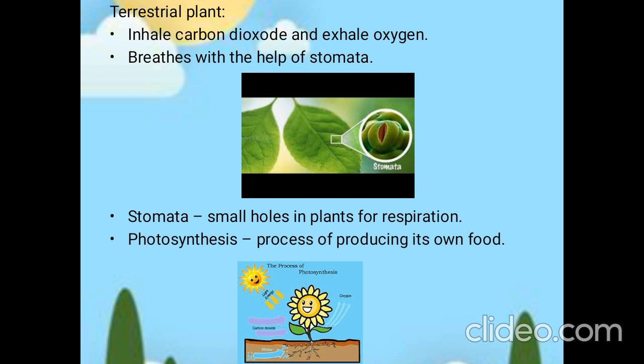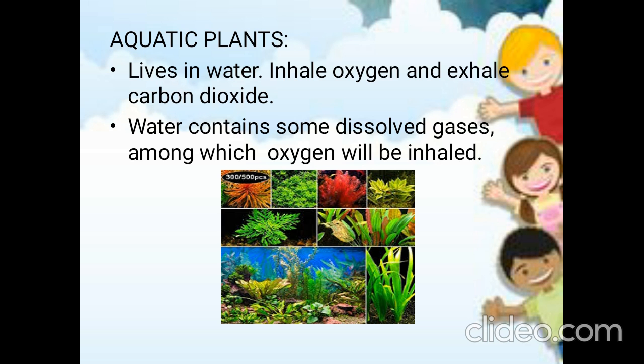Very good. And one more thing. What is the name of the holes present on the leaves for respiring? Those holes are called stomata. Very good. So this is about terrestrial plants. Those plants live on land. Now we are going to see about aquatic plants, those plants that live under water.